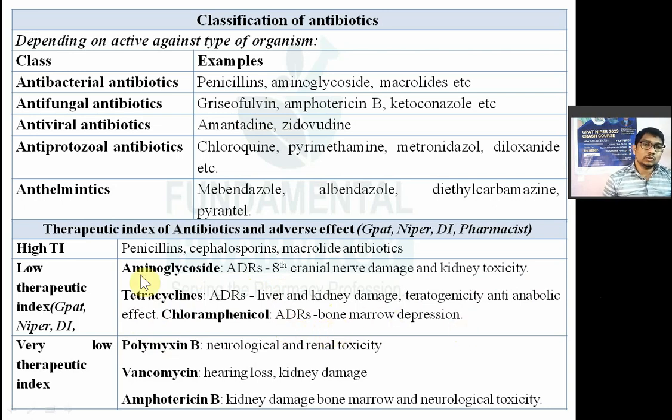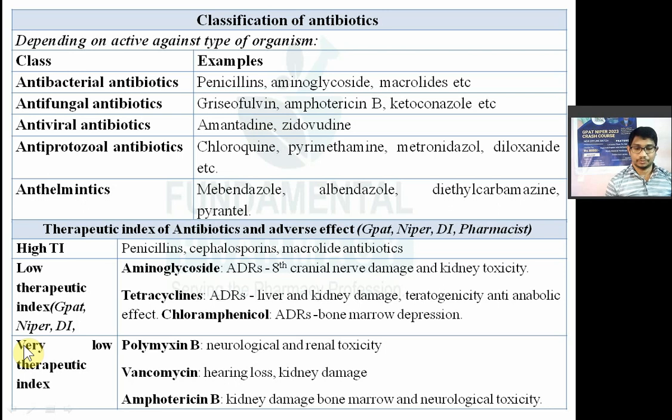The high therapeutic index ones are penicillin, cephalosporin and macrolide. The low therapeutic index ones are aminoglycoside, tetracyclines and chloramphenicol. And the very low therapeutic index ones: polymyxin B has neurological toxicity and renal toxicity. Then vancomycin causes hearing loss, kidney damage. Then amphotericin B also causes kidney damage, bone marrow and neurological toxicity. So these three, polymyxin B, vancomycin, amphotericin B, are very low therapeutic index drugs. So high, low and very low therapeutic index.